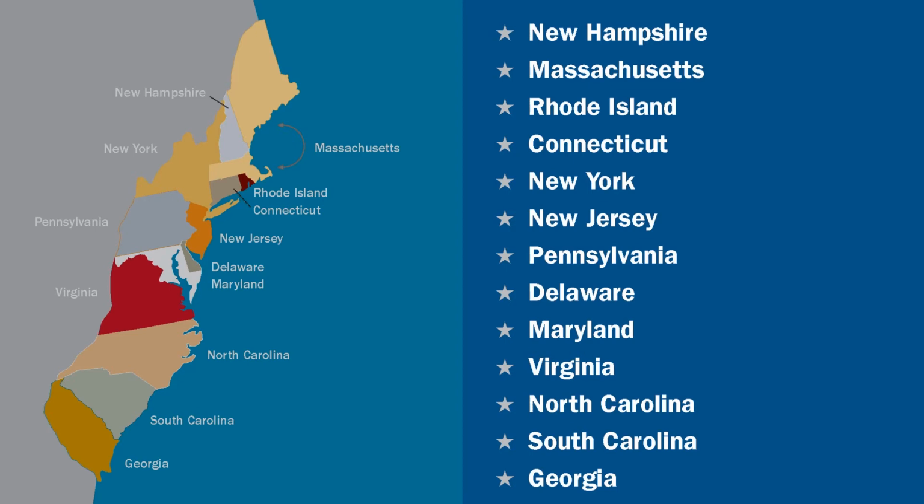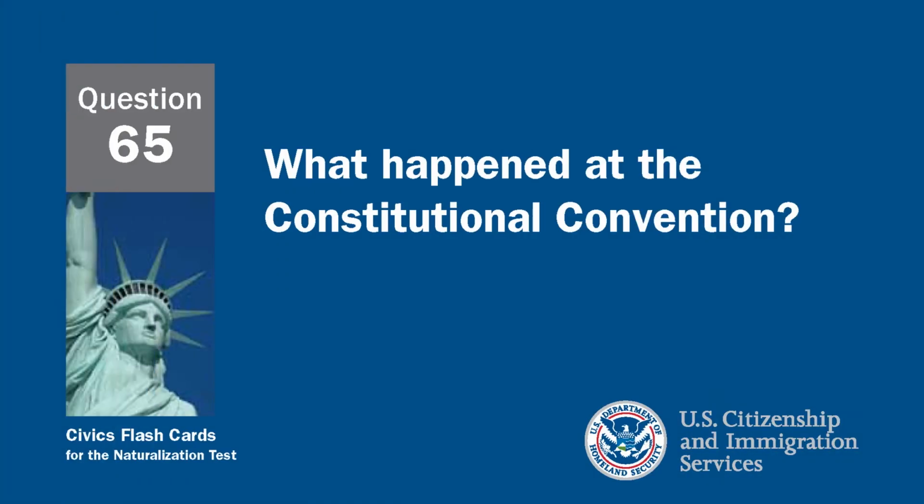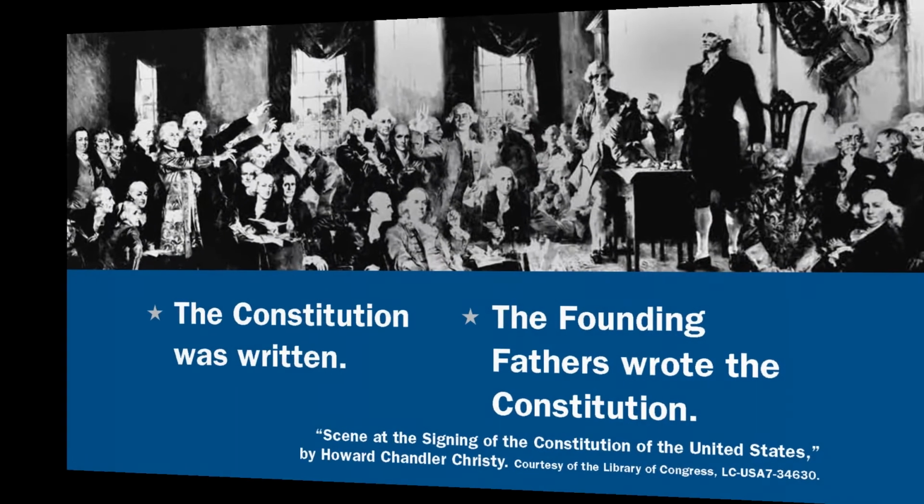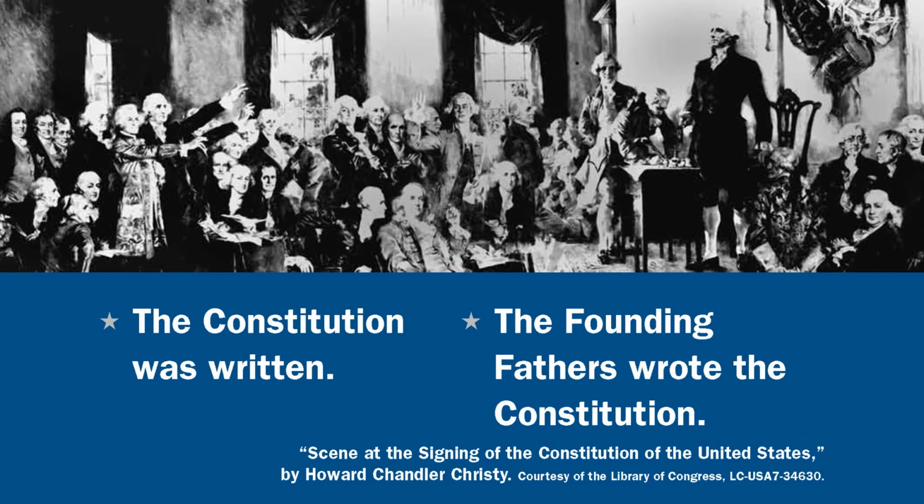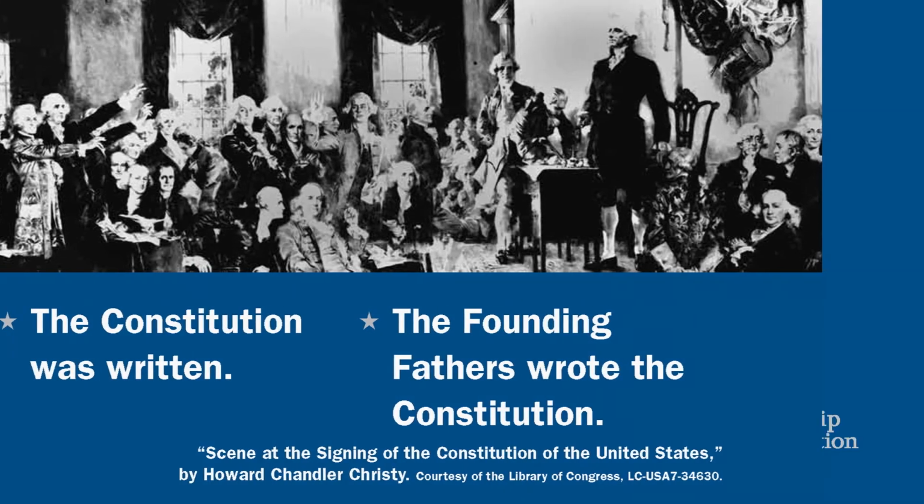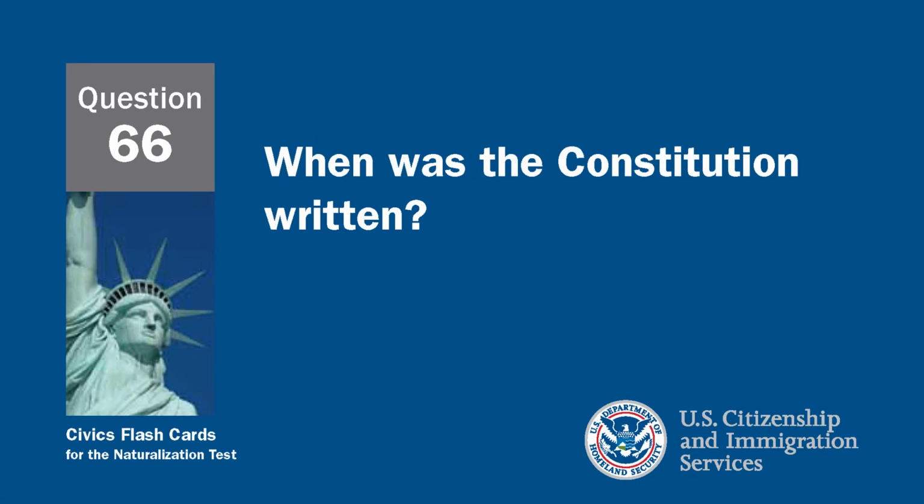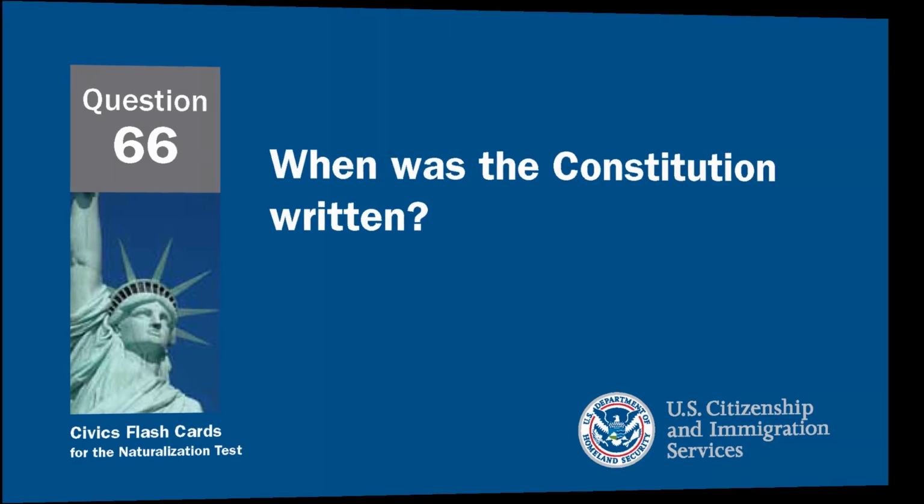What happened at the Constitutional Convention? The Constitution was written at the Constitutional Convention. When was the Constitution written? The Constitution was written in 1787.